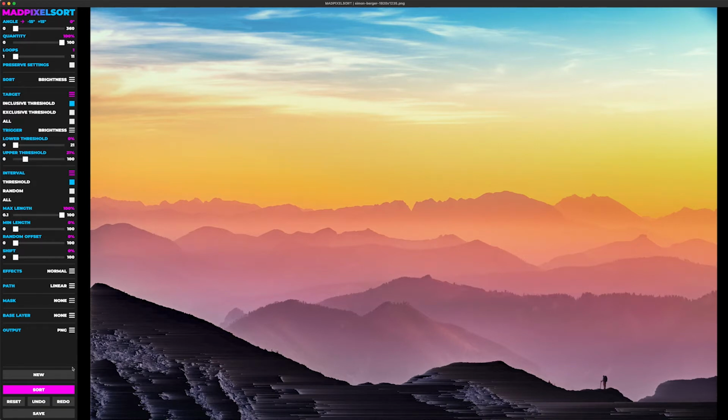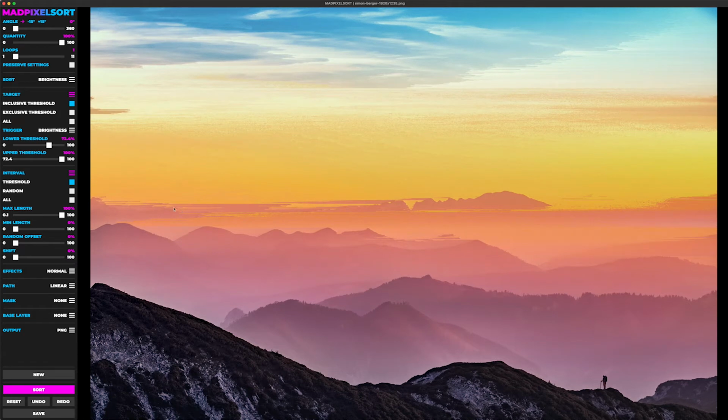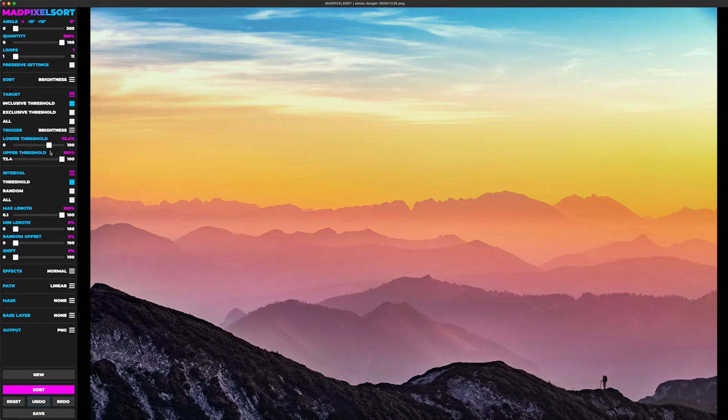And the top isn't. If we only wanted to affect the brightest parts of the image, we'd bring the upper threshold up and the lower threshold up. And as you can see, the top part, which is the brightest, is affected. Now, I will put in some sort of visual indicator as to what these numbers mean at some point, but that's something for the future.